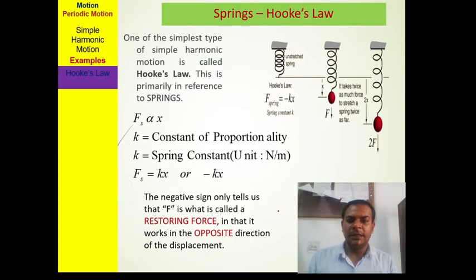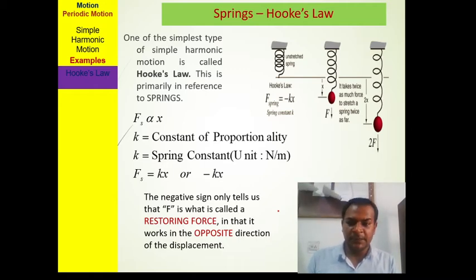Now here we start with an example. In the mass spring system, a law is mostly used which is called Hooke's law, a very famous law. According to Hooke's law, if there is a force used to stretch a spring, this spring force is proportional to the displacement.